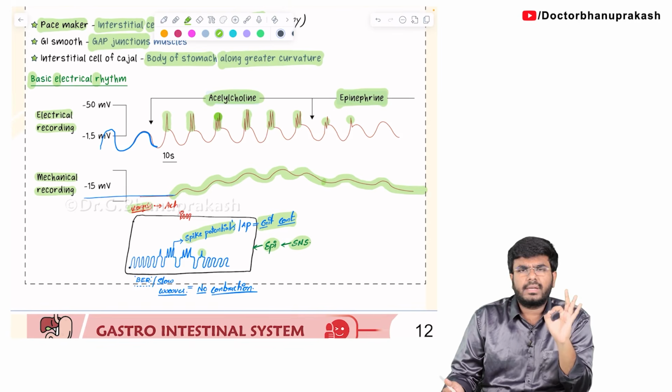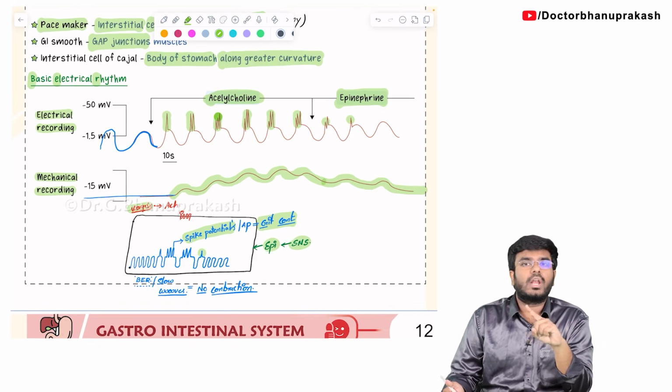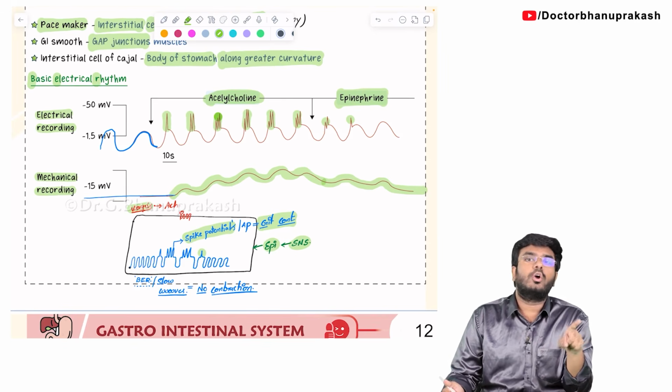Only one thing, basal electrical rhythm, also called the slow waves, which are seen in the interstitial cell of Kajal. They are just voltage fluctuations. They are not action potentials. They do not contribute to any contractions.